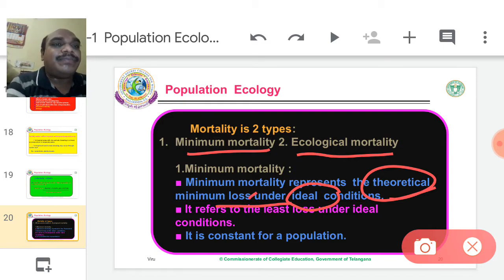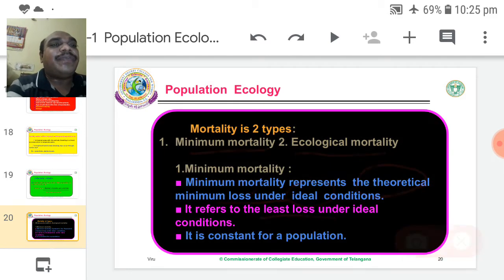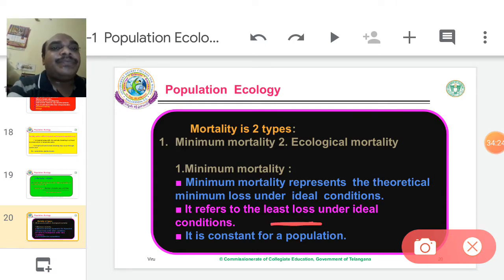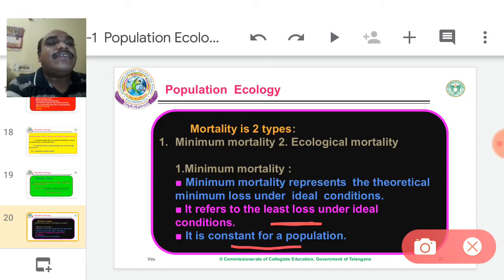Therefore, the minimum loss under that ideal condition is called minimum mortality. It refers to the least loss. As well, it indicates a constant population, in which the least death rate is visible.